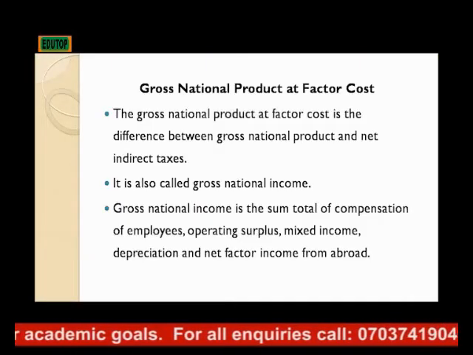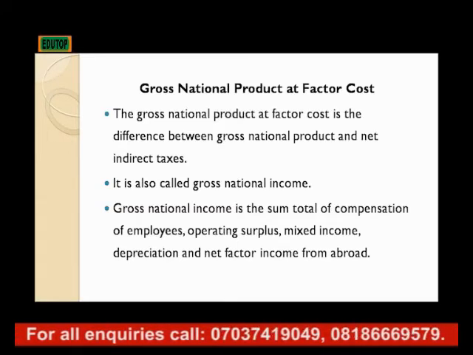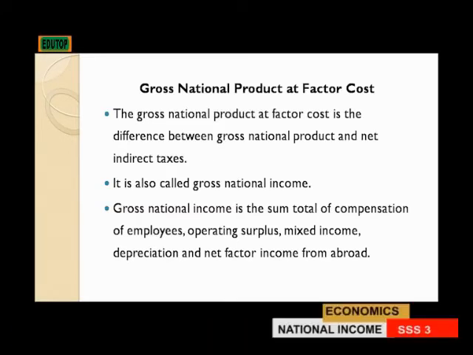And gross national product also can be calculated at factor cost. That is, gross national product at factor cost is the difference between the gross national product and the net indirect taxes. It is also called gross national income. Gross national income is the sum total of compensation of employees, the operating surplus, the mixed income, depreciation, and net factor income from abroad.